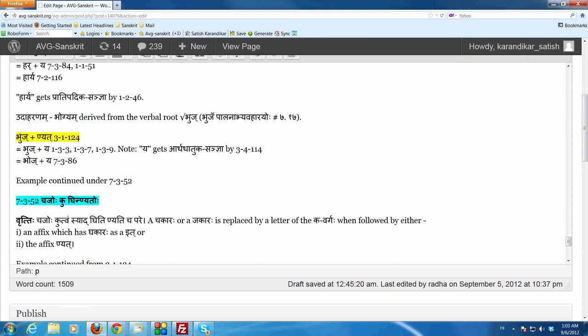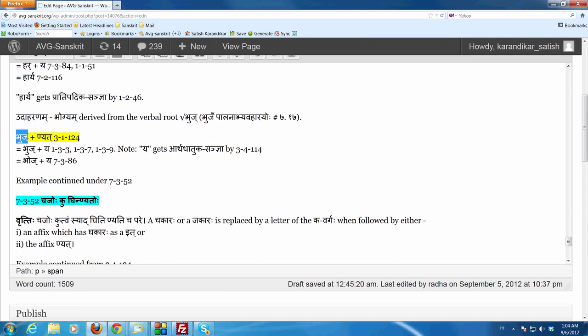Now, this dhatu bhuj ends in a consonant because anubandha lope, by upadeshe ajanunasika it, the akara gets the it sanya, tasya lopaha, and so now the dhatu bhuj ends in a consonant.